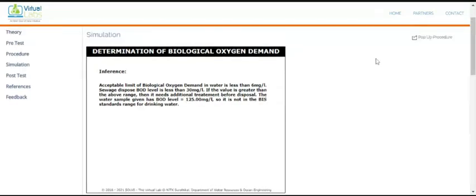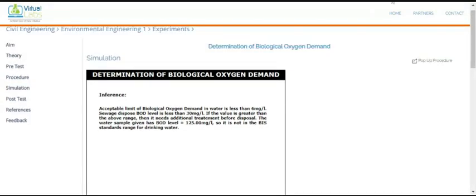Fine. So this is all about the determination of BOD. What we do is indirectly find the initial DO and final DO, and from that we calculate the value of BOD.